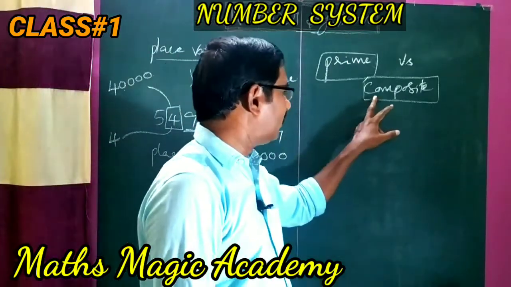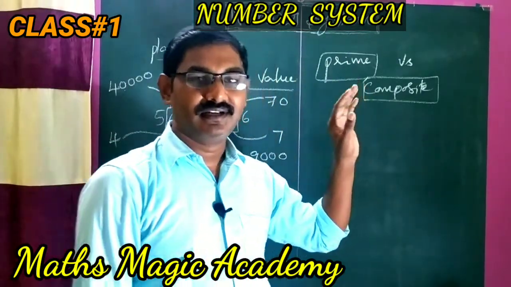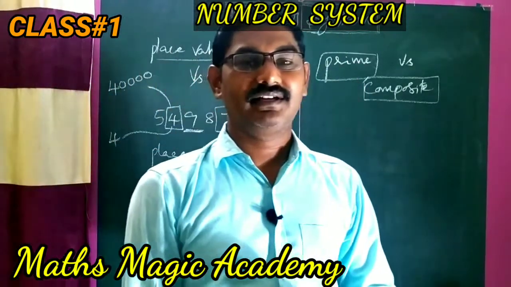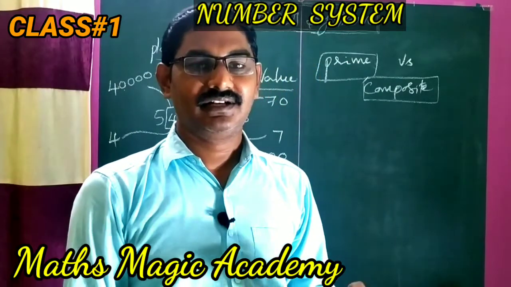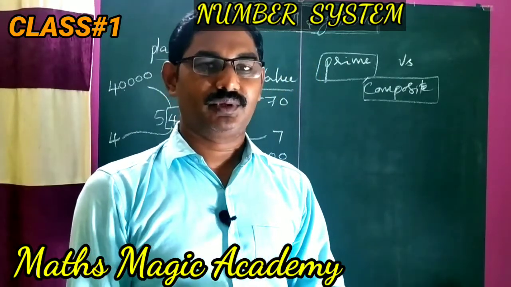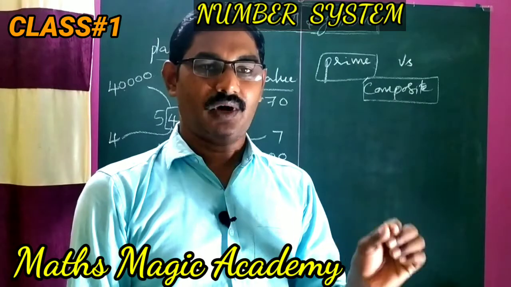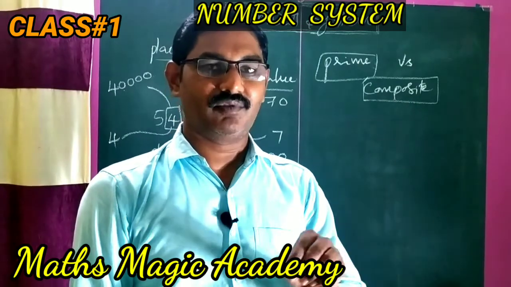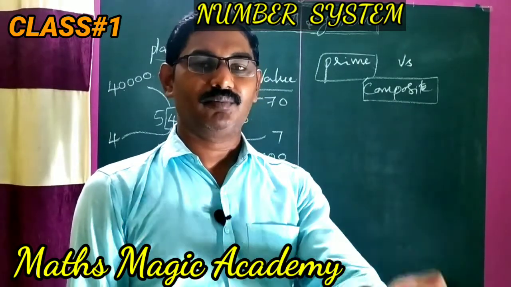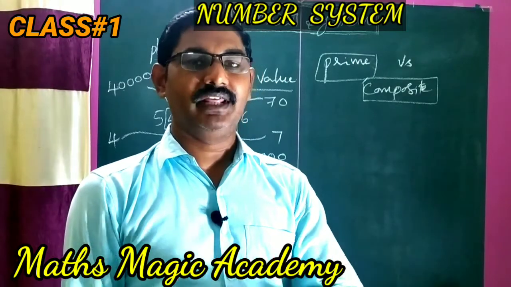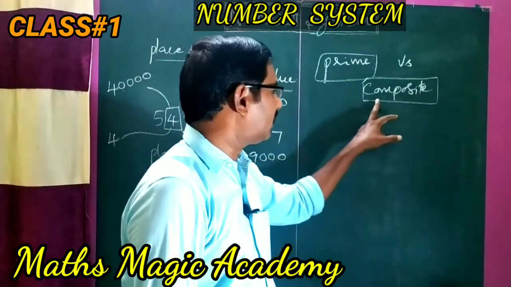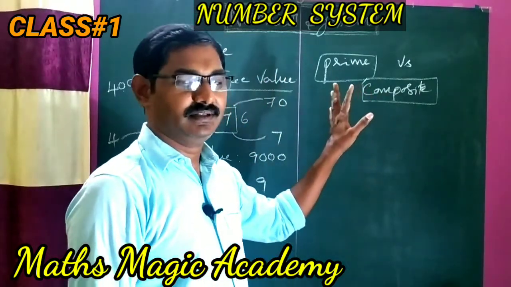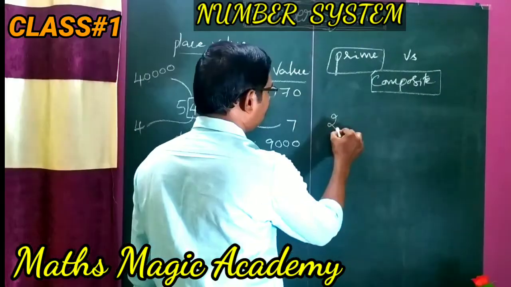When it comes to composite numbers, the numbers which are having more than 2 factors. That means 1 and itself, and other than 1 and itself, there will be one more factor or so many factors. Then those are called composite numbers. Let us see the example.